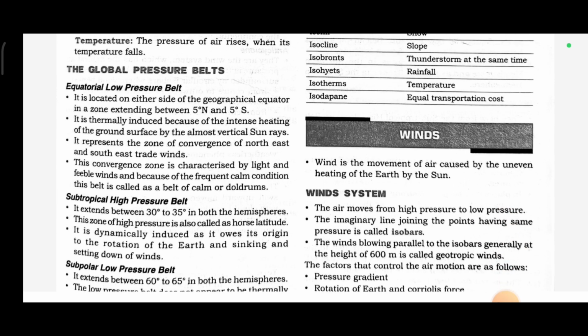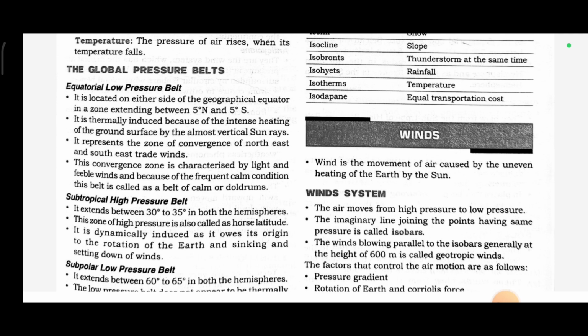Equatorial low pressure belt. It is located on either side of the geographical equator in a zone extending between 5 degrees north and 5 degrees south. It is thermally induced because of the intense heating of the ground surface by the almost vertical sun rays. It represents the zone of convergence of northeast and southeast trade winds. This convergence zone is characterized by light and variable winds, and because of the frequent calm conditions, this belt is called the belt of calm or doldrums.